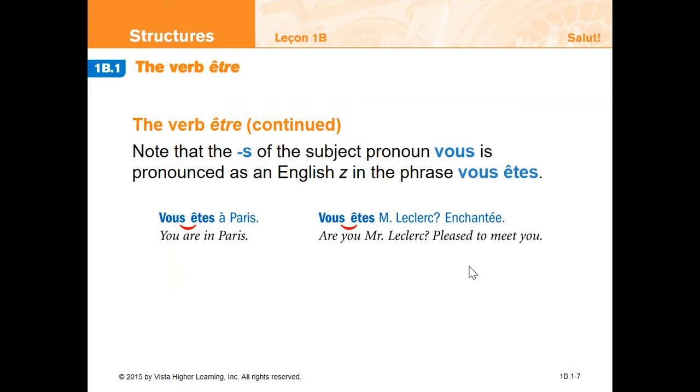Être, when we conjugate it, for example, with "vous," it starts with an E on that one. And so we have this sound, the S turns into a Z sound. So, "vous êtes à Paris," "vous êtes Monsieur Leclerc, enchanté."